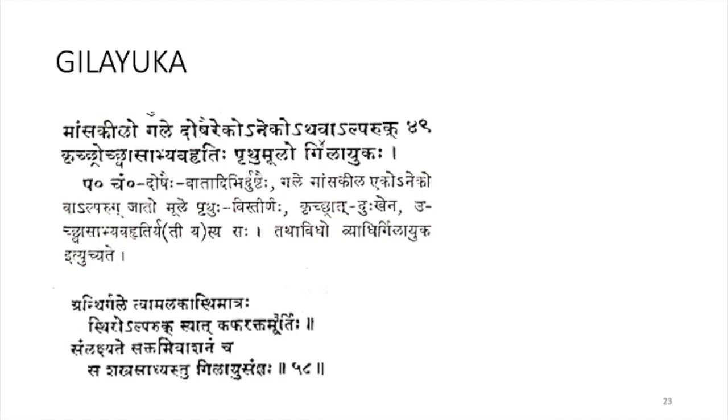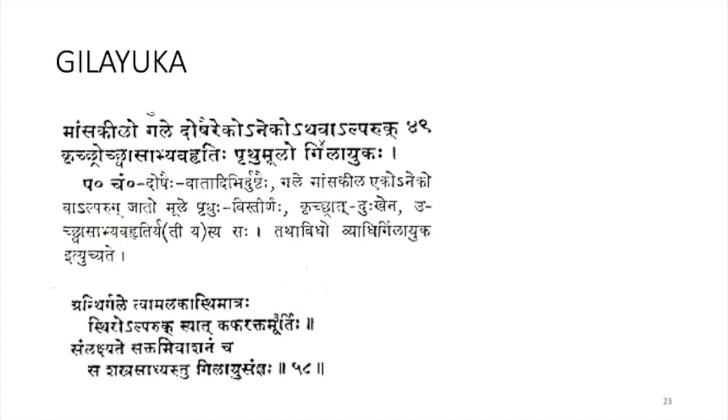Next comes Gilayu. Mamsakilo gale dosher ego anego adava alparuk kritra uchvasaphi apyavakridim pradumulo gilayukaha. In Gilayu also, mamsakilo gale, there will be a muscular growth in the gala region. Doshehi, it is caused by all the three doshas.